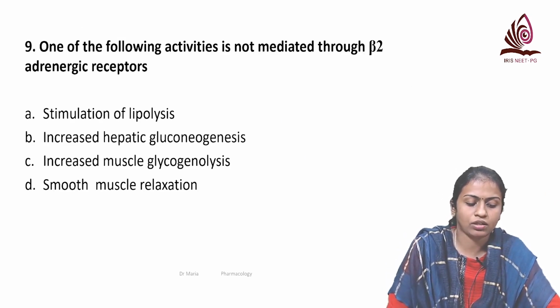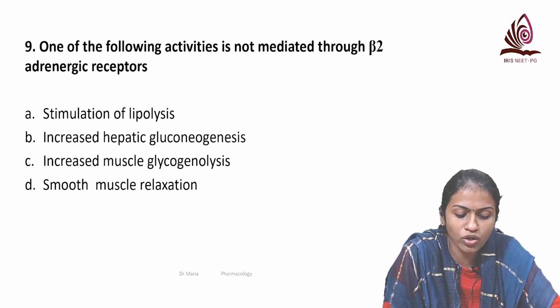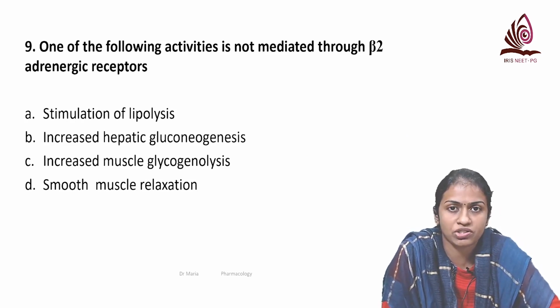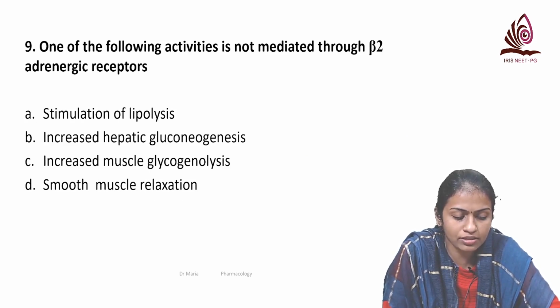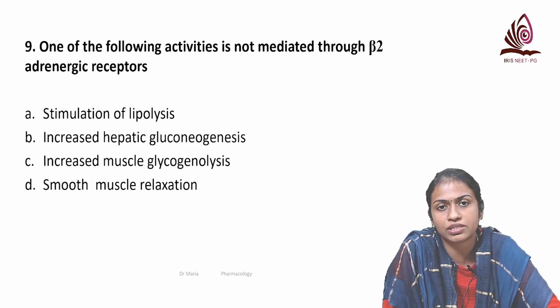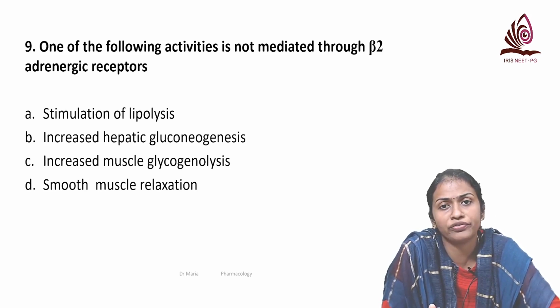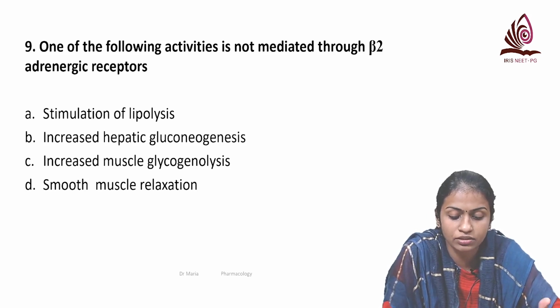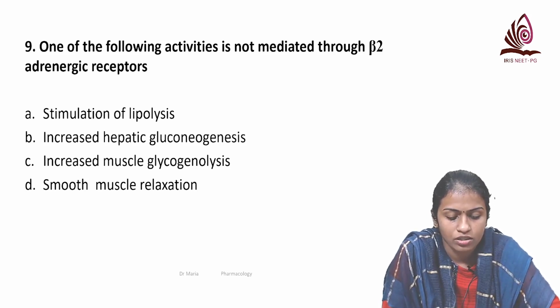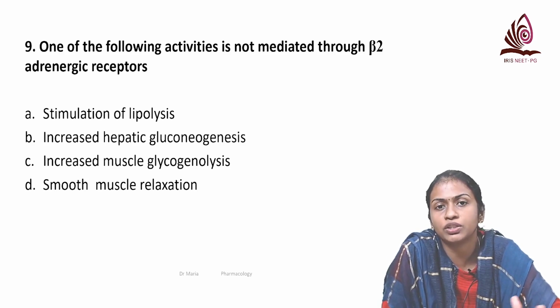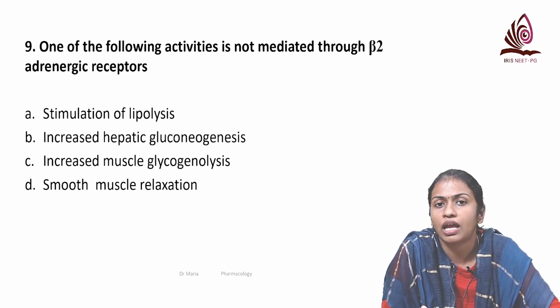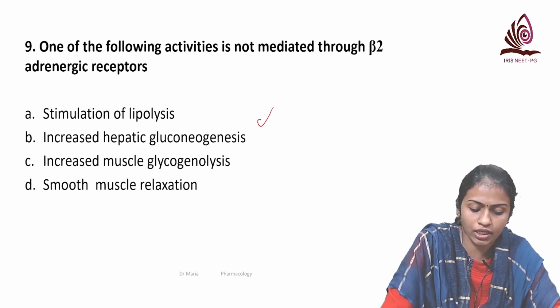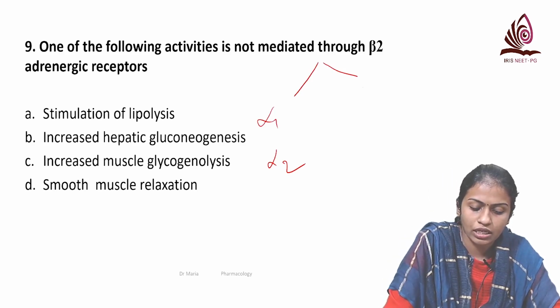Now the next question is, one of the following activities is not mediated through beta 2 adrenergic receptors: stimulation of lipolysis, increased hepatic gluconeogenesis, increased muscle glycogenolysis, smooth muscle relaxation. So this is a direct question about the actions of the adrenergic system and which is mediated through beta 2 receptors. Adrenergic receptors are divided into alpha receptors and beta receptors. Alpha receptors again have alpha 1 and alpha 2, and beta has beta 1, beta 2 and beta 3.